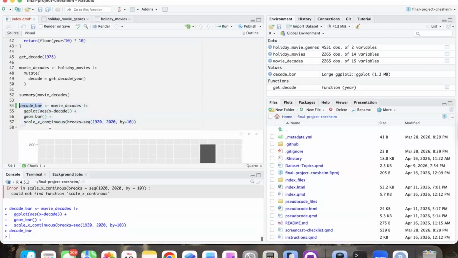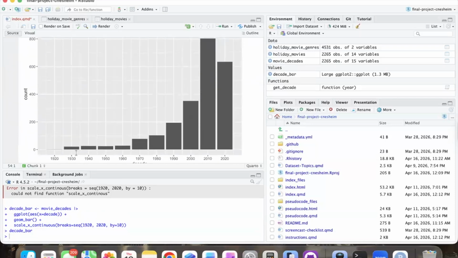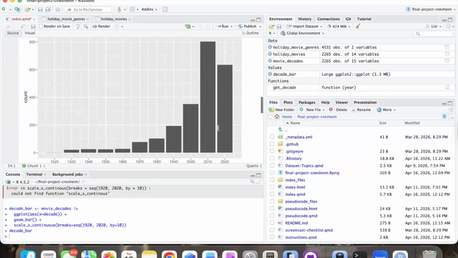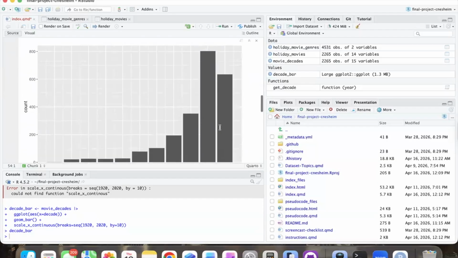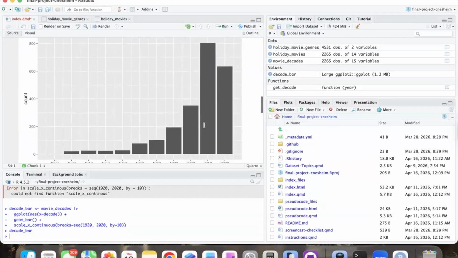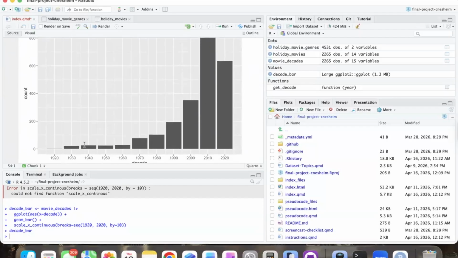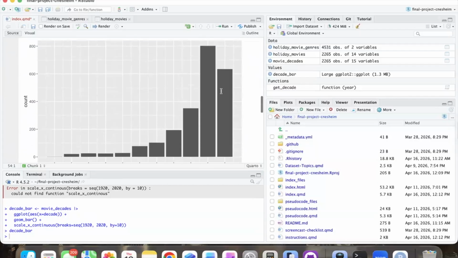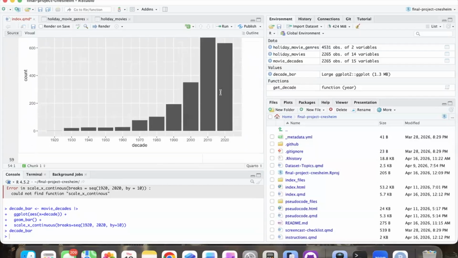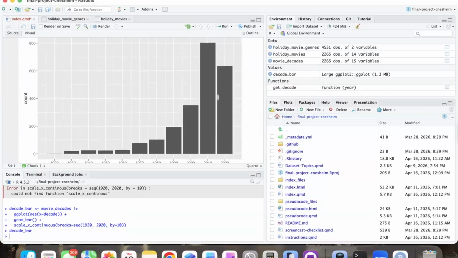Okay. So then, yep, we can see here 2020, of course. So 2010 looks like it has the most, which makes sense. We're growing here. It also makes sense that 2020 doesn't have a ton because we haven't finished the decade of 2020, right?